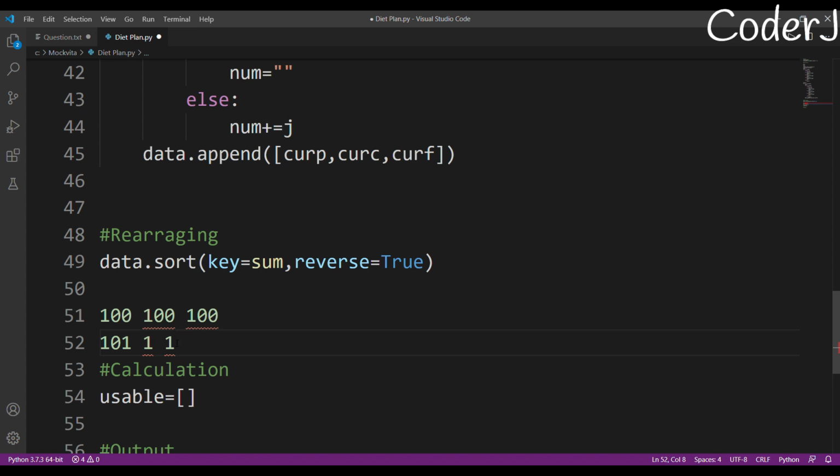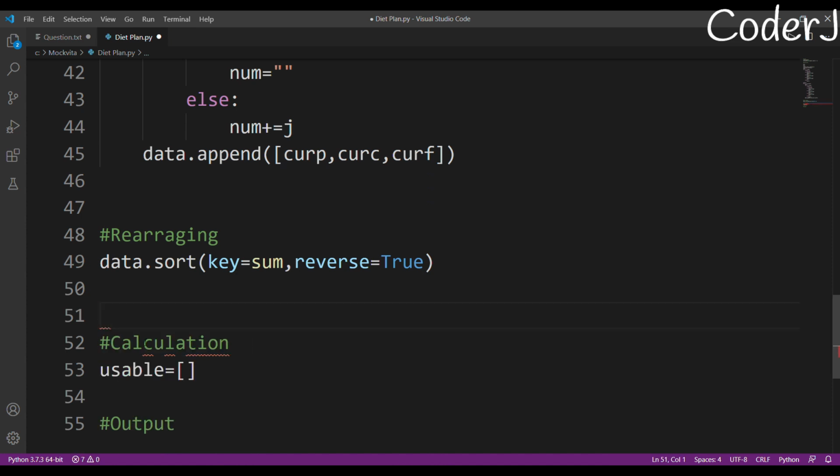So I don't think that I can use this element, right? Why? Because if I use this element, then I can't stay within my maximum limit of protein, which is 100. This food is giving me a protein of 101, so I can't take this value. So I'll just mark it as false, meaning no, I can't use this. I can only use those elements which are marked as true.